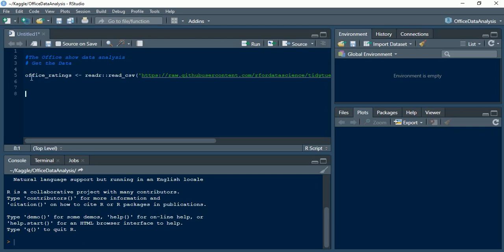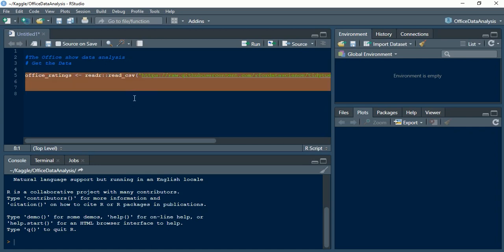To run a statement in R, we'll have to select the line like we have selected here and press Control Shift Enter, or you can go for this, which would run the current line. Anything would work, you can choose as per your comfort.